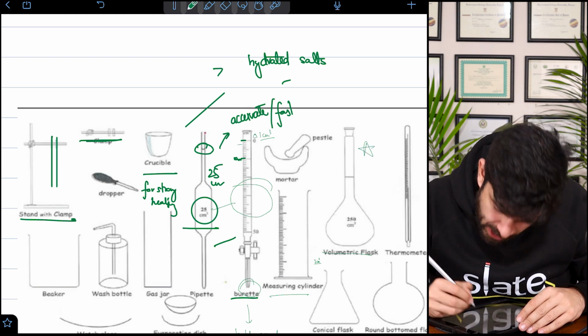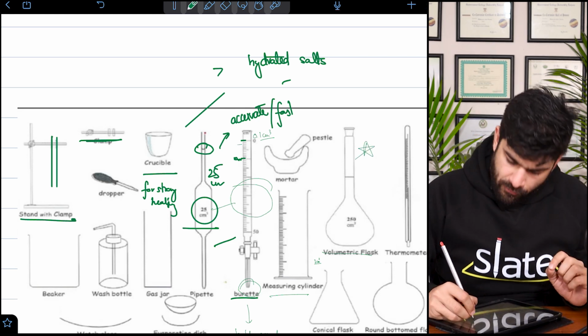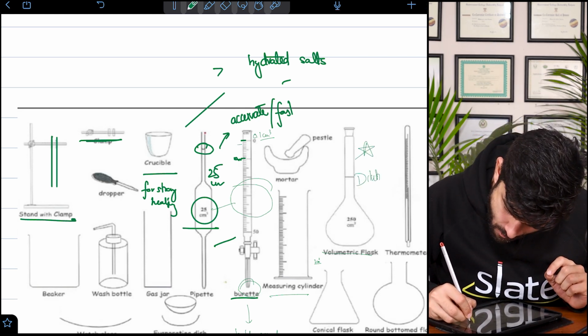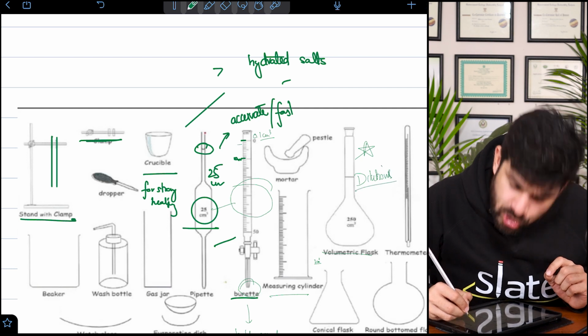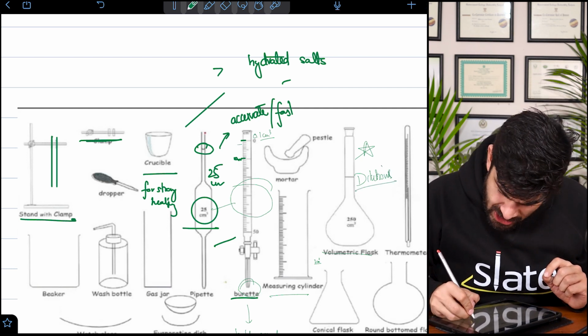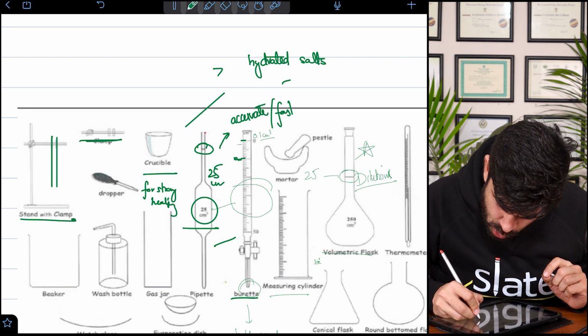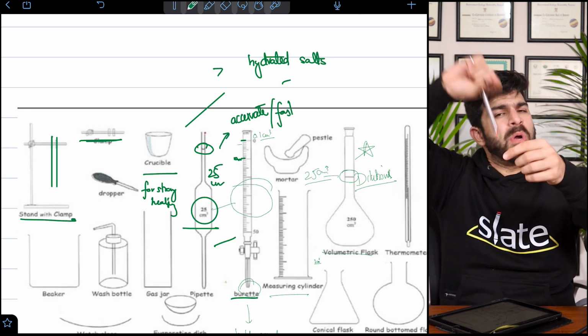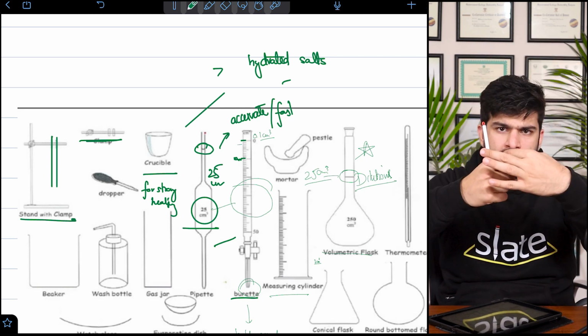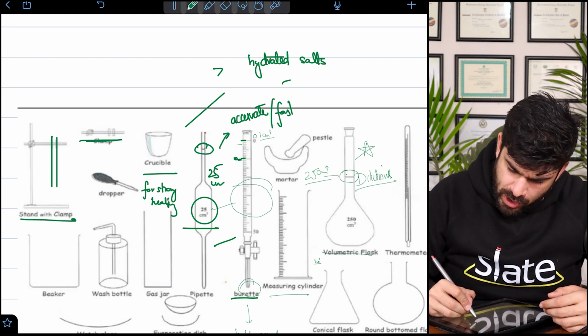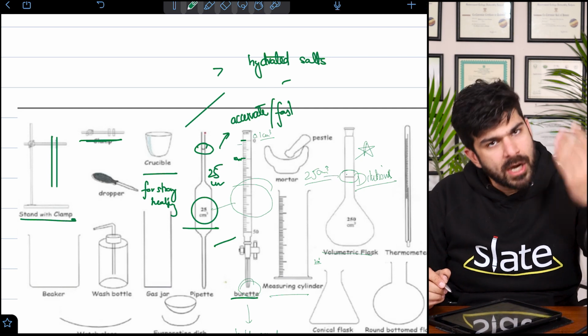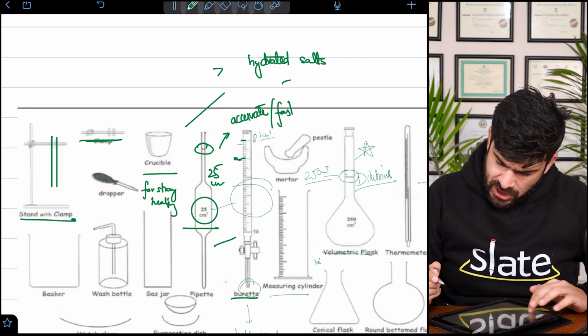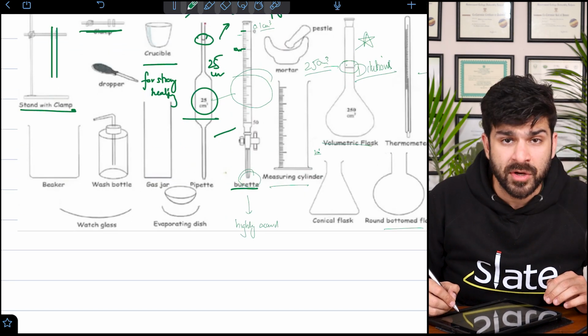Volumetric flask, again highly important for dilutions. Just like pipette, this has a mark, a 250 centimeter cube mark. We don't have any other markings. So we just keep on adding water with a funnel and we raise it to this mark of 250 centimeter cube, highly accurate. For temperature, it's thermometer.